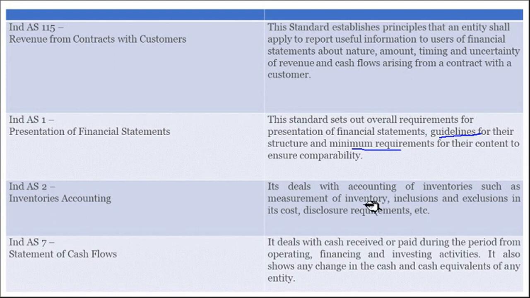So inventories, stock, you know that. So related to inventory, inclusion, exclusion, cost. Which cost we have to take into consideration, requirements, everything will be explained by Accounting Standard 2.